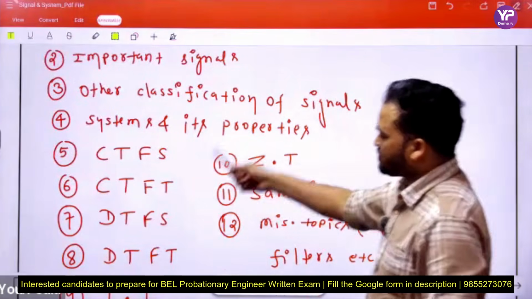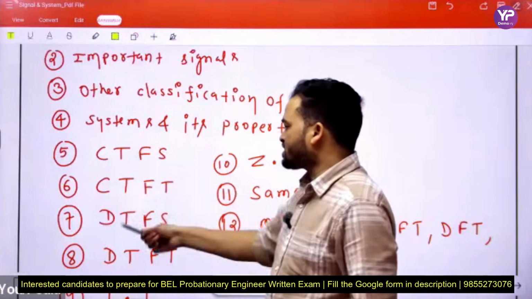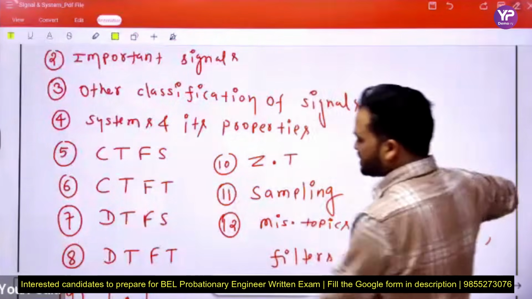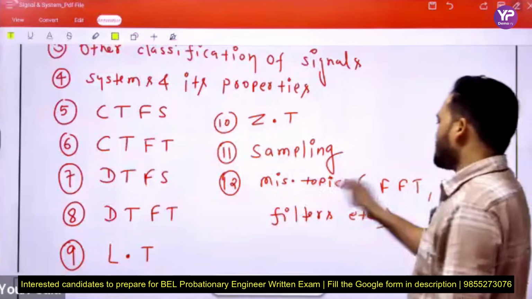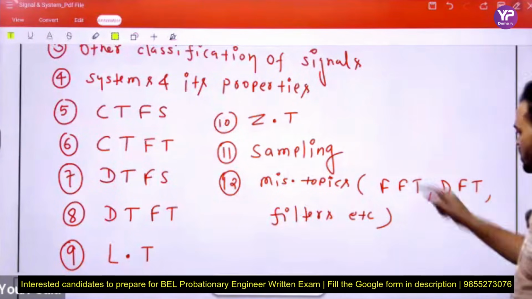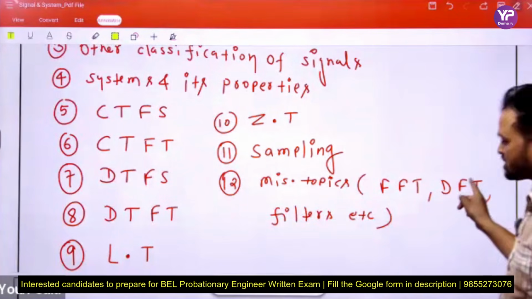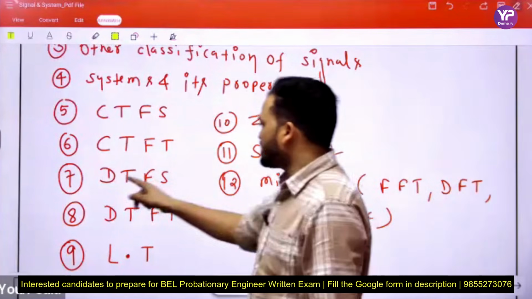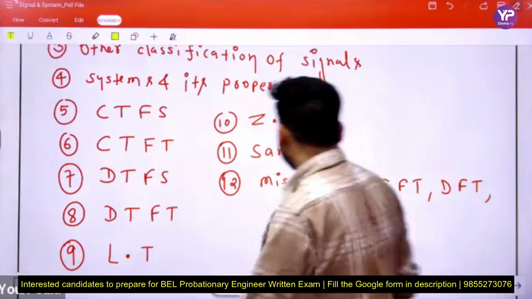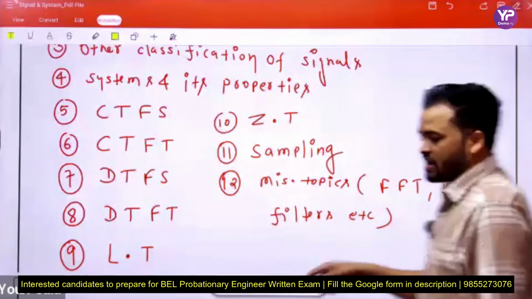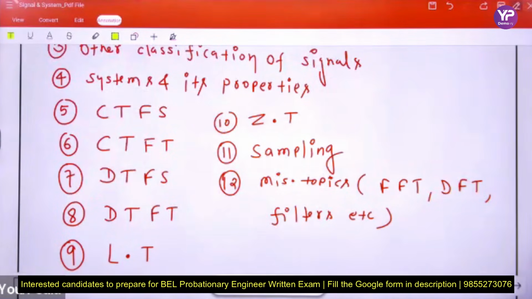Next, CTFS, CTFT, DTFS, DTFT, Laplace transform, Z transform, sampling, miscellaneous topics like fast Fourier transform. DFT means discrete Fourier transform, but DFT and DTFT, discrete time Fourier transform, are both different. And filters like IIR filter, and the properties of that filter.